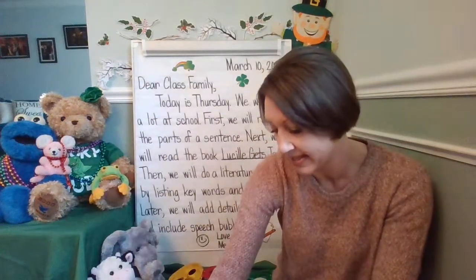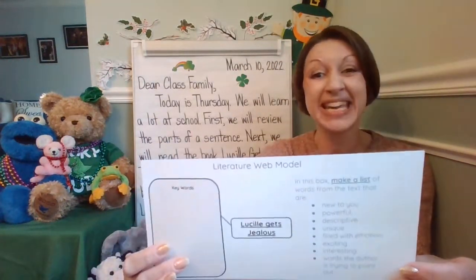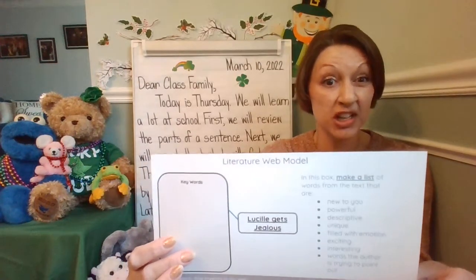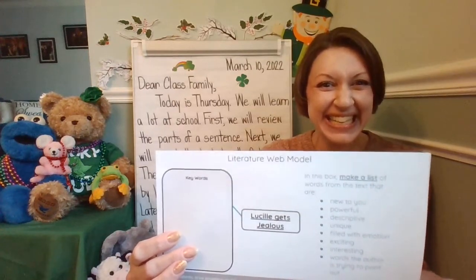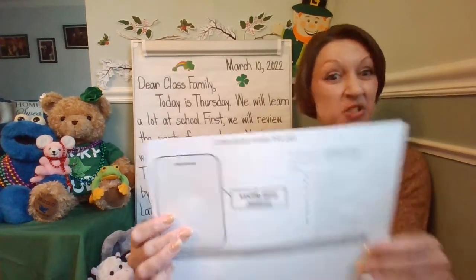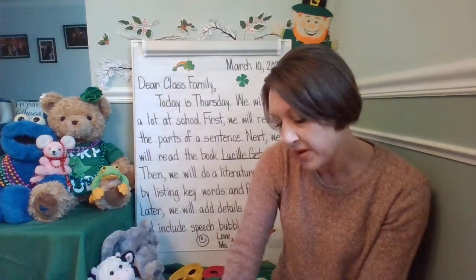Lucille gets jealous. When we're doing a literature web model, one of the sections we're doing is key words in our literature web. Good readers can organize their ideas in different graphic organizers or thinking maps. So when we do our literature web, one section is key ideas and another will be feelings.